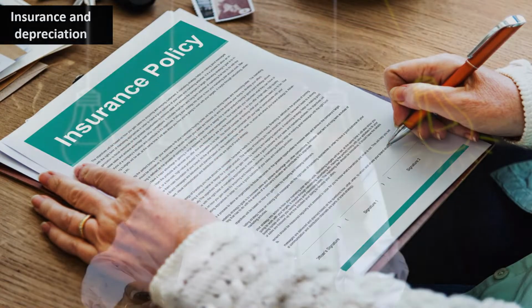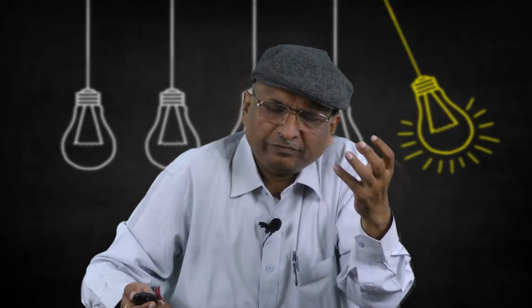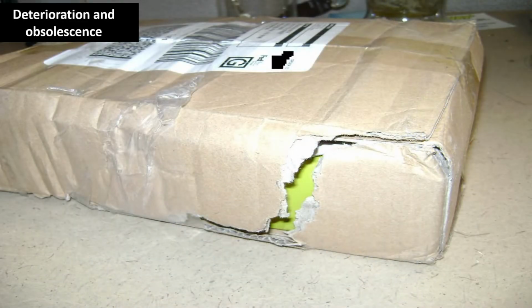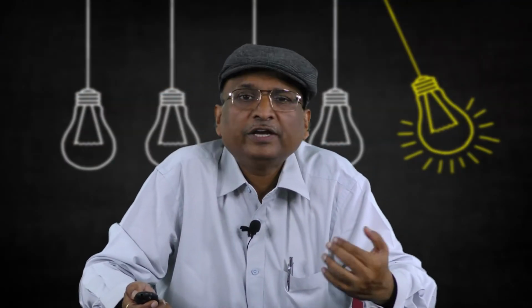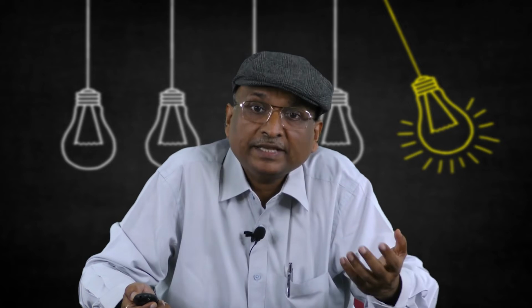Insurance and depreciation. We are keeping the material, so we have taken insurance for fire and theft. Therefore, we are paying some money. The last one, the seventh one, is deterioration and obsolescence. Deterioration means if you are keeping the component for a long time, what will happen? It will deteriorate. There will be obsolescence. It will have no value after a certain period of time.